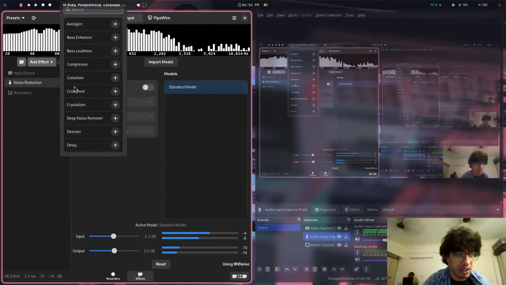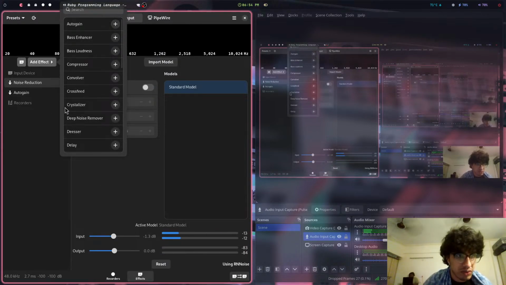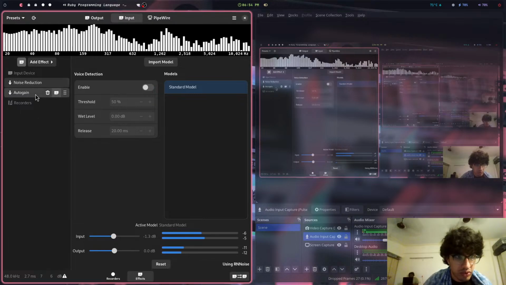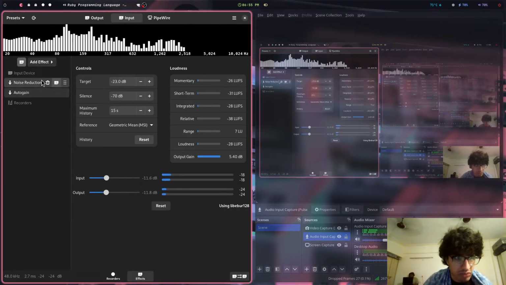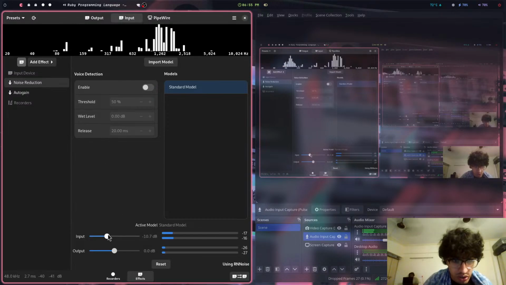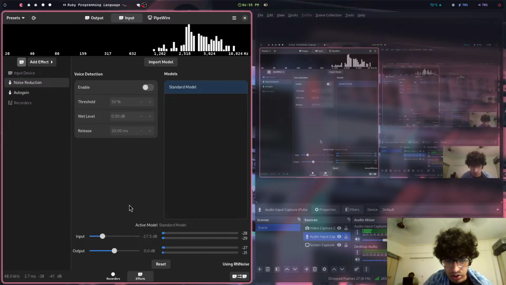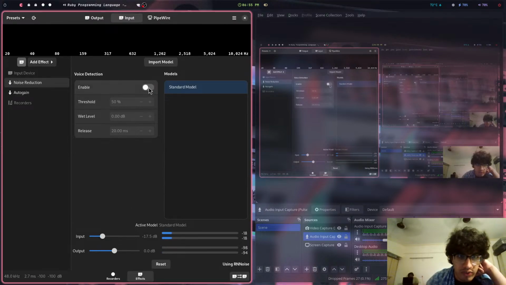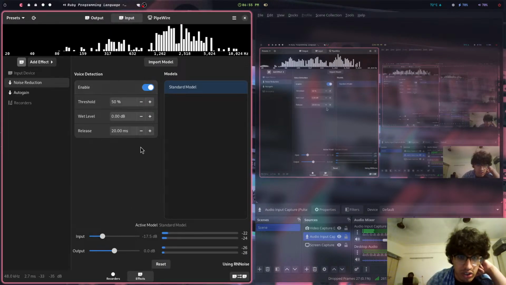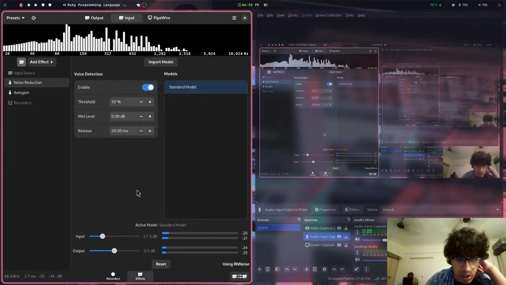Let me add the effect. We need to get rid of this. Noise reduction. I guess this works, but that lowers my overall audio rate. Enable voice detection.